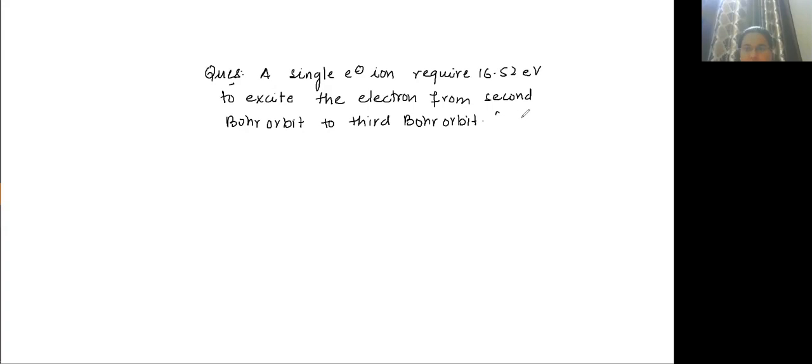Find A part, the atomic number of the element.